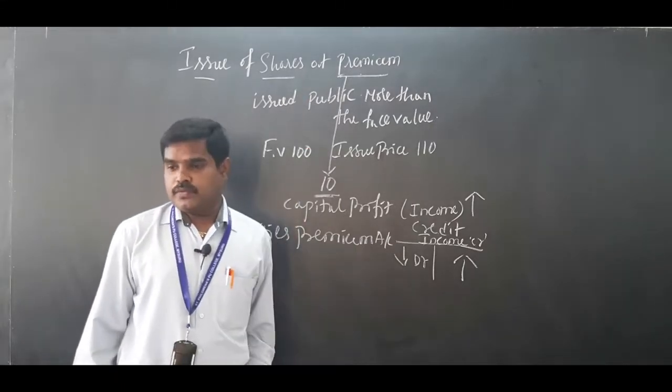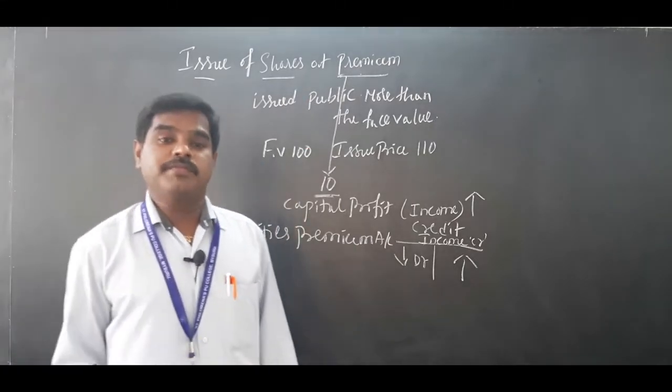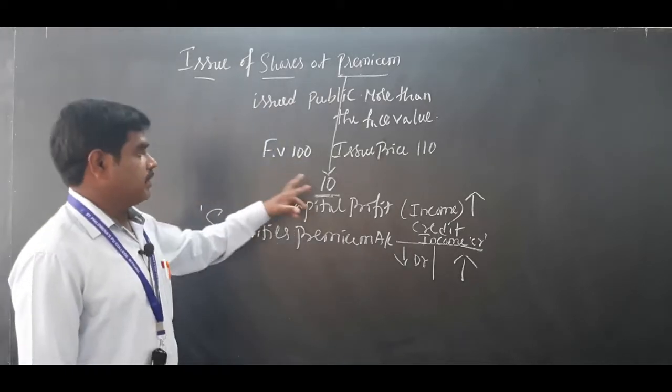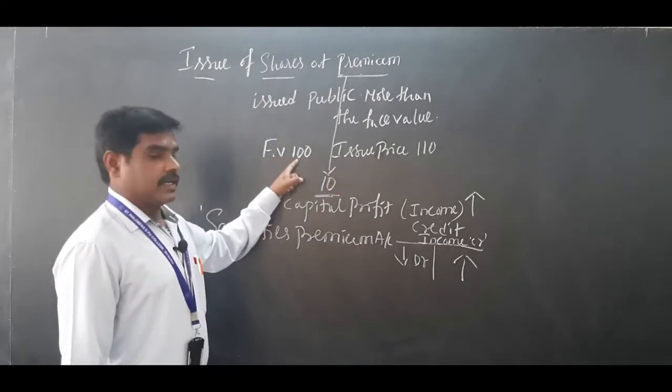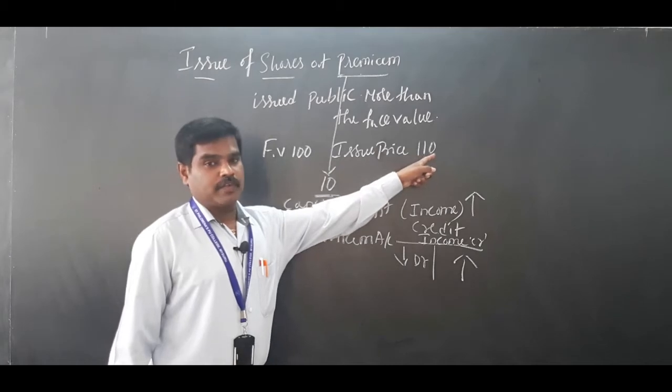So how to pass the journal entry when premium is there? For example, a 100 rupee face value share is issued to the public for 110.